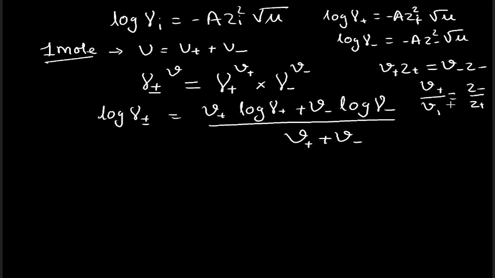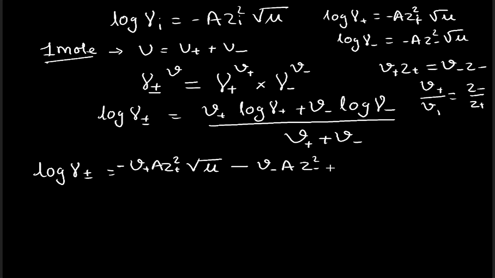So we will have log of gamma plus minus is equal to V plus, so this is minus, so I'll put minus in front, minus A z plus square under root mu minus V minus A z minus square under root mu, and this will be V plus plus V minus.